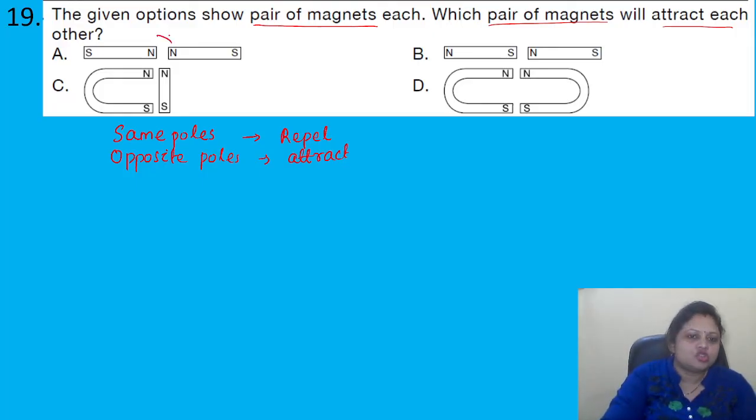Here north, north, so it will not attract. Here south and north, it will attract. North, south, it won't. Then here also north, south, it also won't attract. So the correct answer is option B.